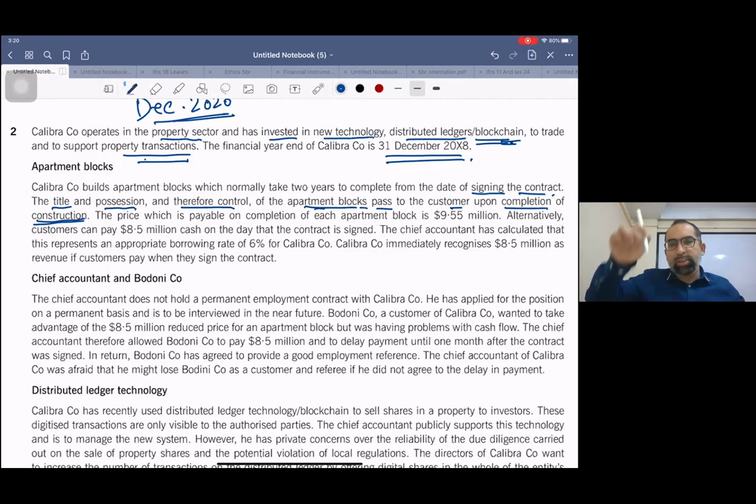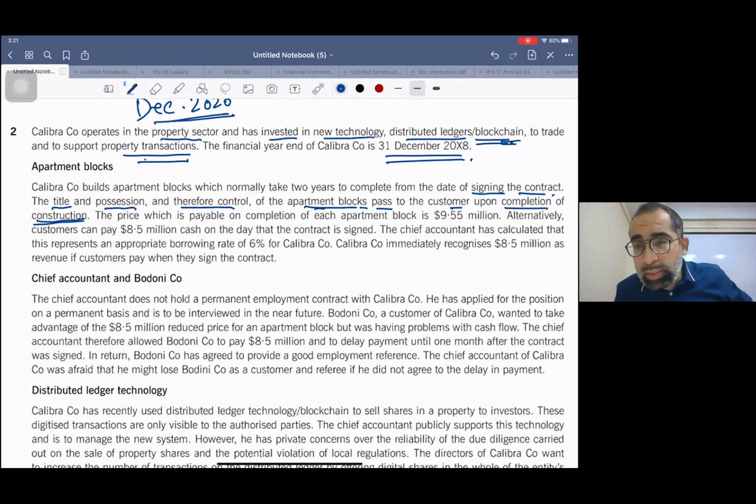You deliver goods or services now and you take cash after 1 or 2 years. So in this first case, there is a material delay between the delivering of goods or services and receiving the cash. So in this case, you need to do discounting. This is the first case.